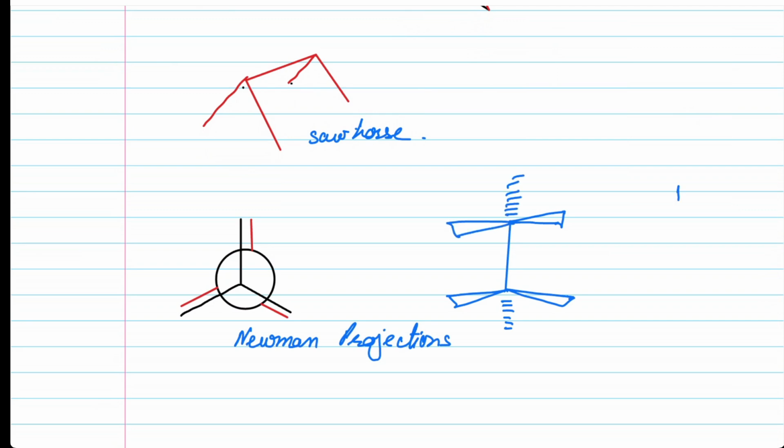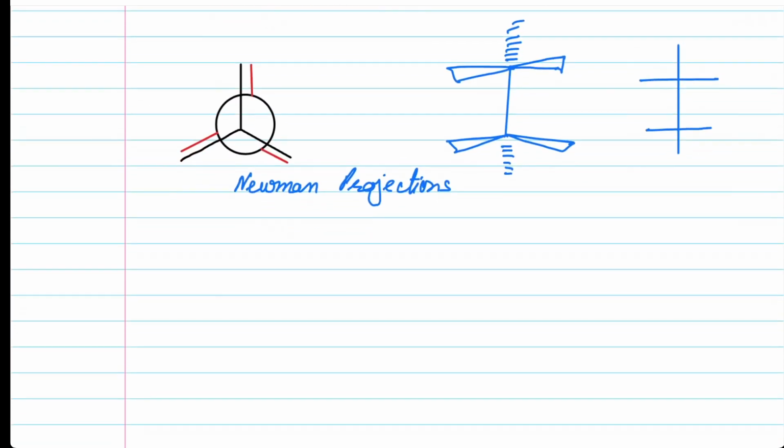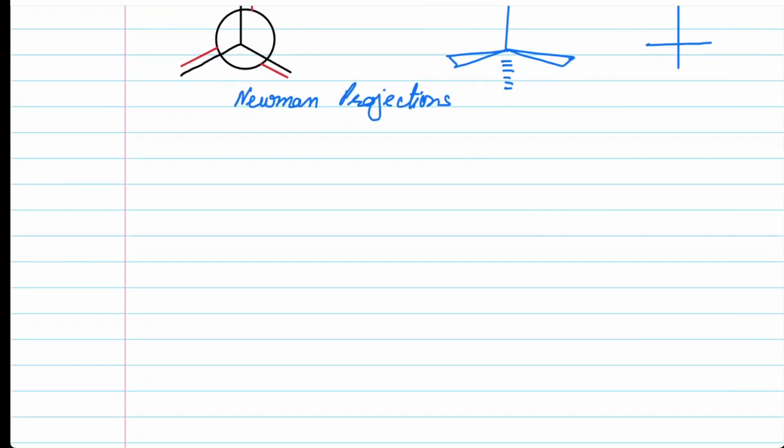Now, this is what we call as Fisher projection. So this is the Fisher projection of ethane. So that is how we can represent the organic compounds, the hydrocarbons, and various other compounds in three dimensions without actually drawing them, just by conventions.